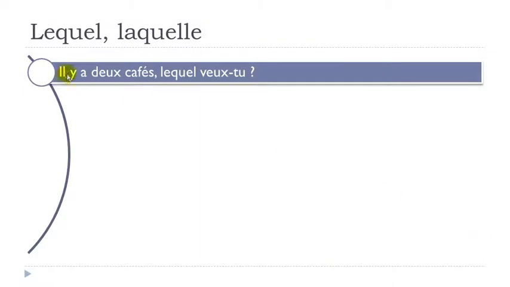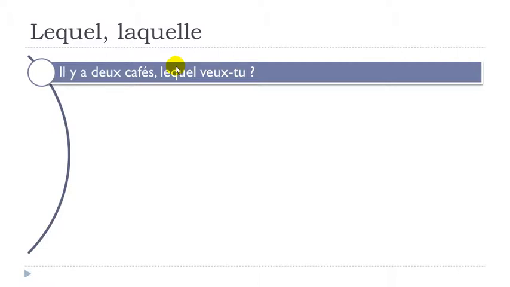So let's see a few examples. The first one: Il y a deux cafés. Okay, if you want to translate directly, it would be "there are two coffees." Lequel veux-tu? Of course you could ask the same question and put quel café veux-tu? Let's translate it straight, it would be more clear.